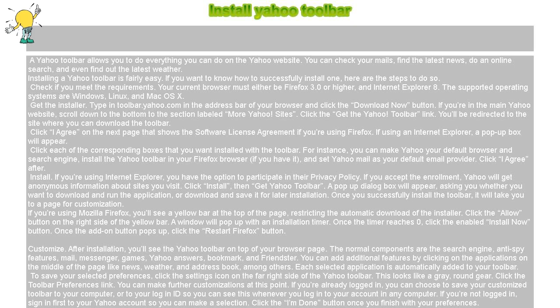You can add additional features by clicking on the applications on the middle of the page like news, weather, and address book, among others. Each selected application is automatically added to your toolbar.